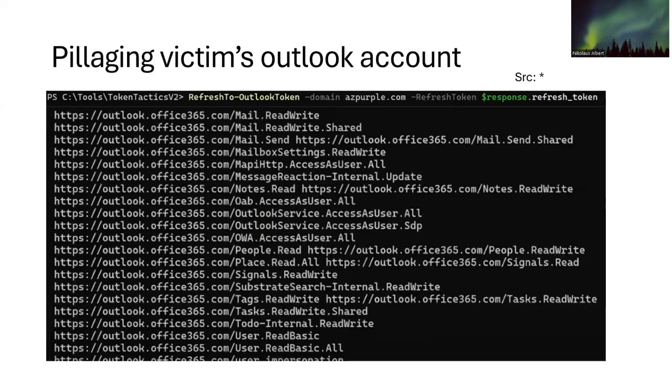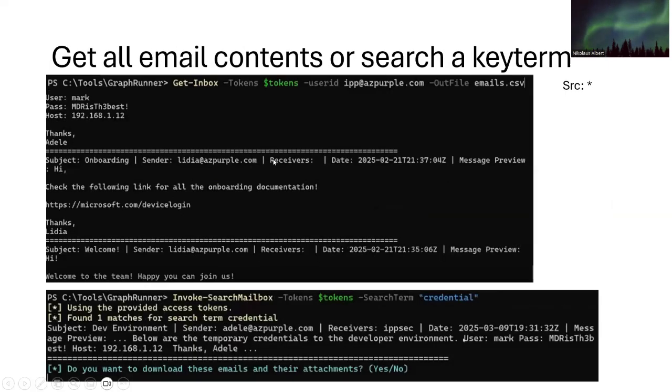The attack can be escalated to pillage the victim's Outlook account by using the method Refresh-ToOutlookToken. And the attacker can get access to all of these features in the victim's Microsoft Outlook. All email contents can also be downloaded by using a method called Get-Inbox from this victim's account, and this data will be downloaded to a file called emails.csv.